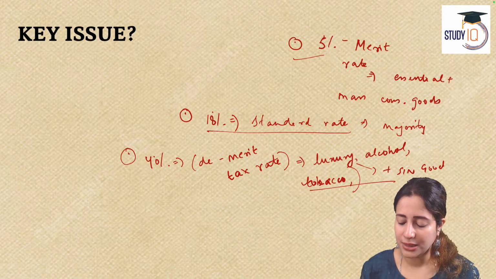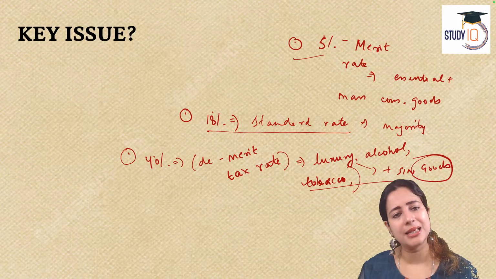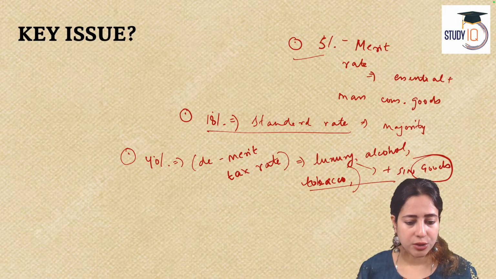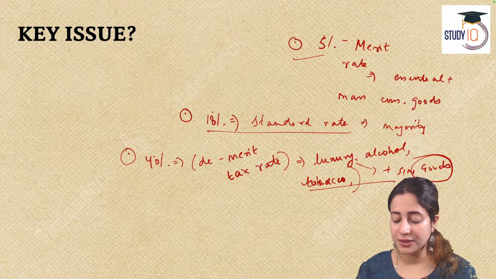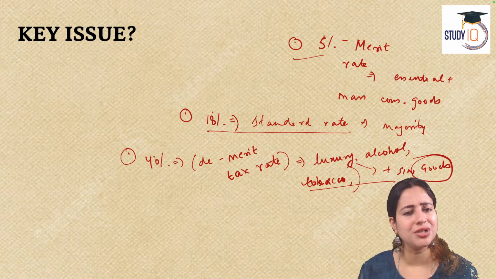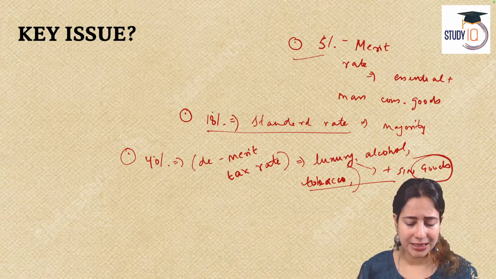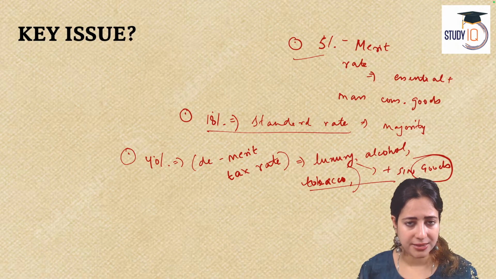Yes, absolutely. So that earlier structure, which has 0%, 5%, 12%, 18%, 28%, has now gone. Under the new 56th meeting of the GST Council, we have completely changed that into a simpler structure. So now we don't have so many slabs, we just have 3 standard slabs. As I said, 5% merit tax rate, only on essential goods, commodities and services.